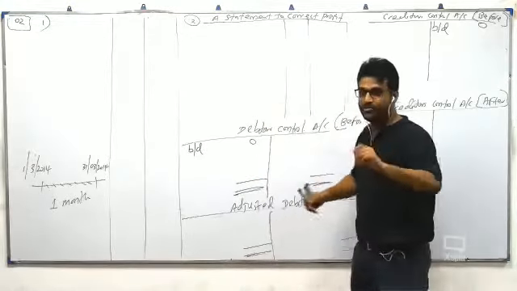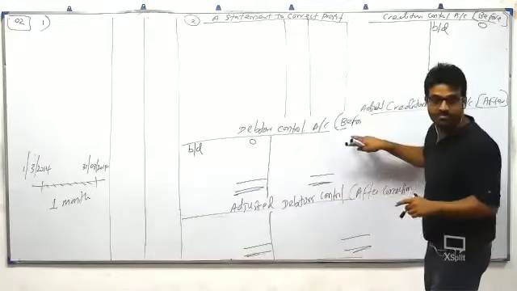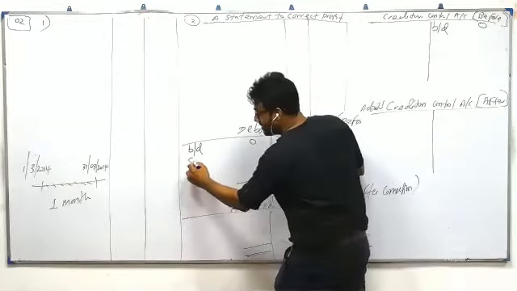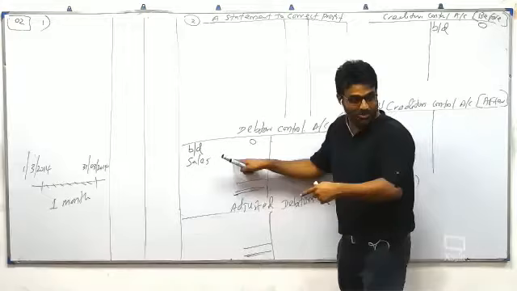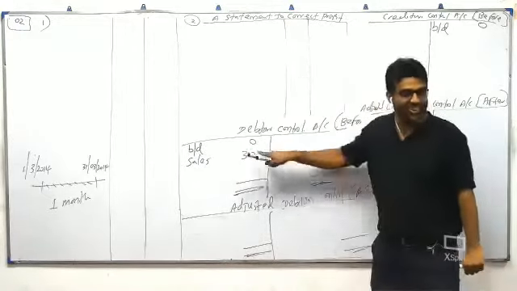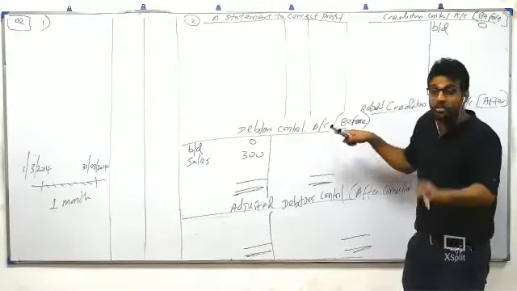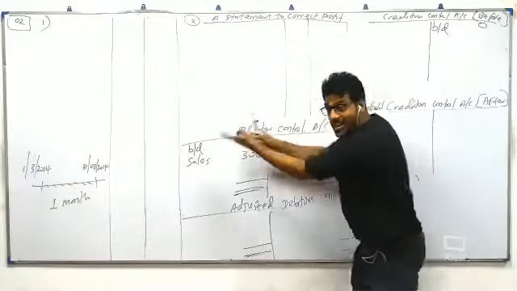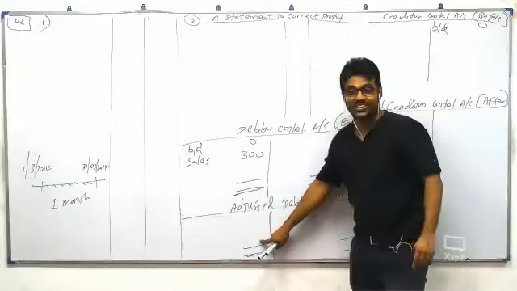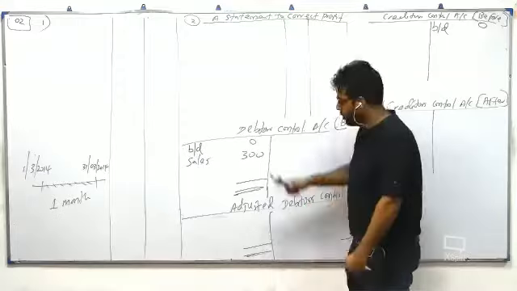You know what you should do? Go to debtor control account. Some students will put the correct amount. Don't. This is before correction. So write sales, use different color pen. Wrong ones, later, that need to be corrected. So wrong one, write 300. I know this is wrong because we are doing before correction. First question is debtor control account before correction. Before correction meaning you make the mistake and prepare it. And that mistake need to be corrected in the next one. And do the correction immediately. Don't do later we'll do correction. No, you do immediately. You know the mistake also.